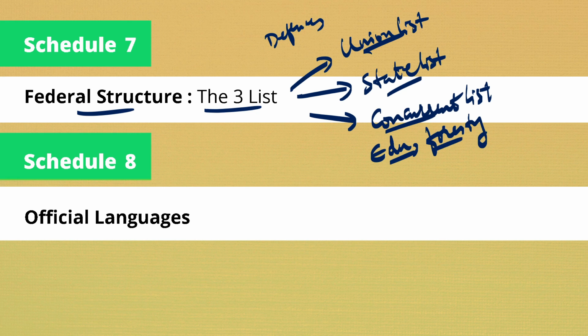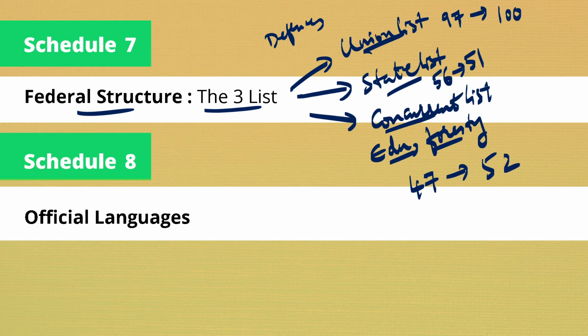Initially the union list had 97 subjects, but now there are 100 subjects. In the state list, initially we had 56 subjects, but now we have 51 subjects. In the concurrent list we had initially 47 subjects, and now we have 52 subjects.